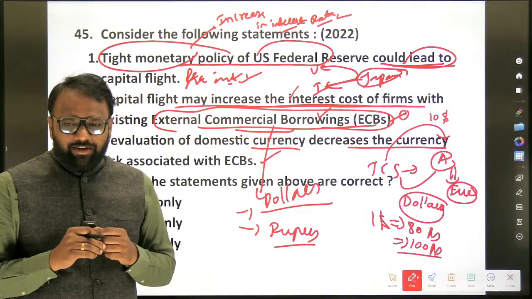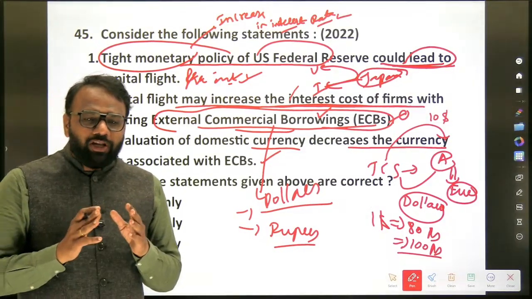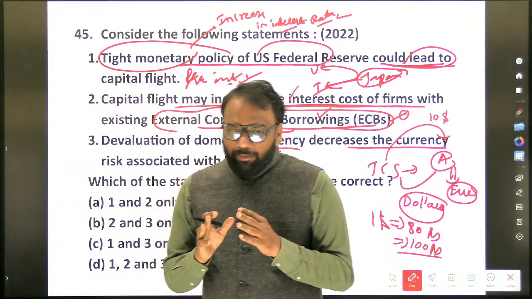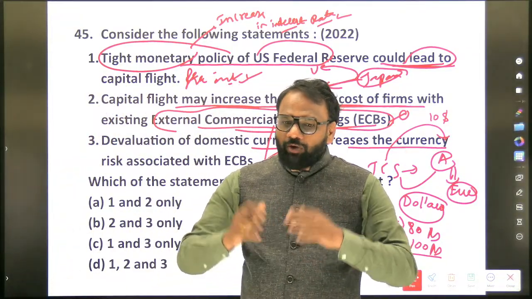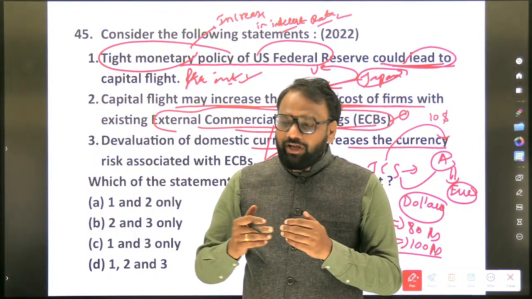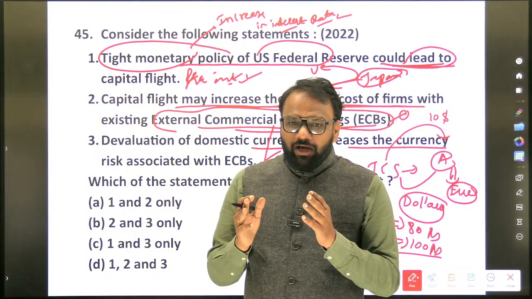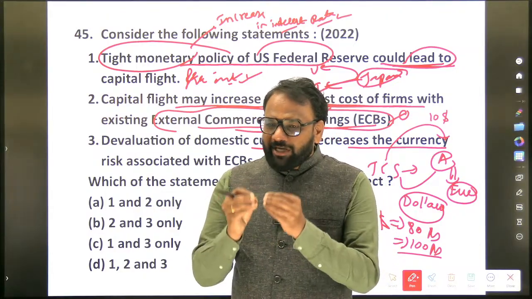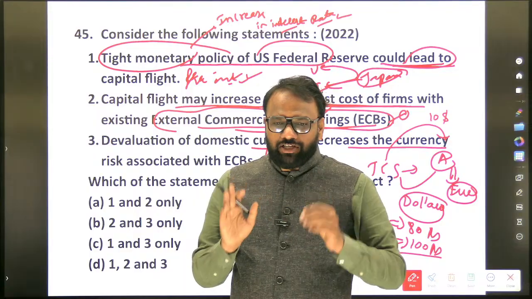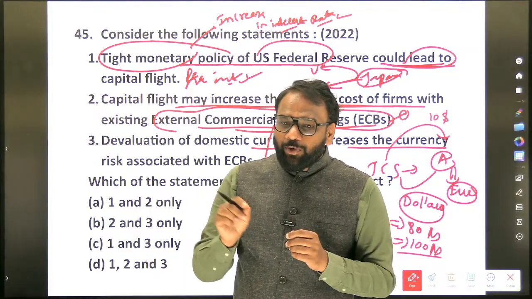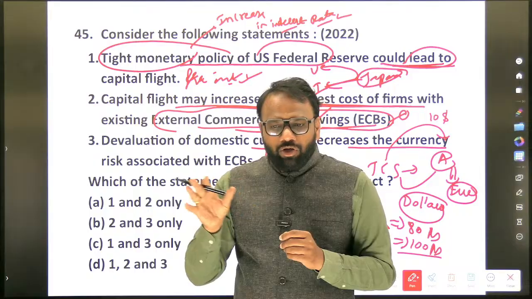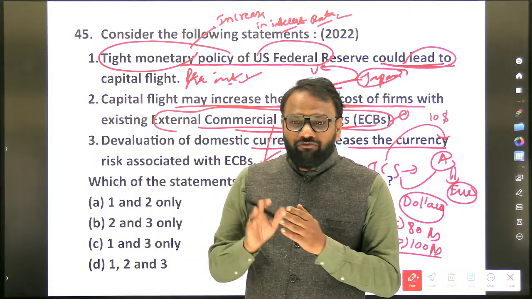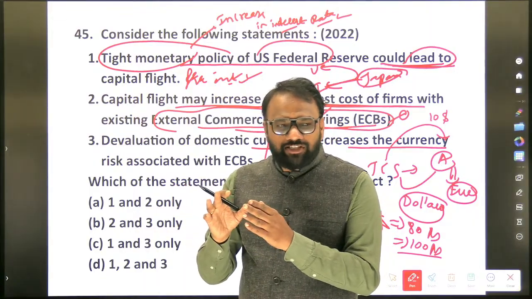See, again it is very tricky. So what happens when you devalue a currency? Now you are facing a problem with respect to dollars. Dollars are flowing out of the country, and when you go to purchase dollars in the market, dollars are very costly. What is the alternative way of bringing more dollars into the country? Yes, more exports. When we increase the exports, more dollars will start coming into the country.